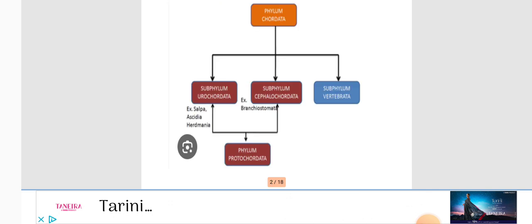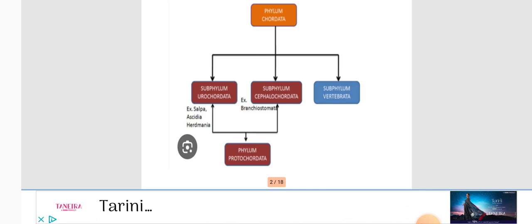Now we are going to discuss phylum Chordata in zoology. In phylum Chordata, there are three major subdivisions. The subphylum is divided into three categories: Urochordata, Cephalochordata, and Vertebrata. Vertebrata we will see later. First, Urochordata and Cephalochordata combined come under Protochordata.